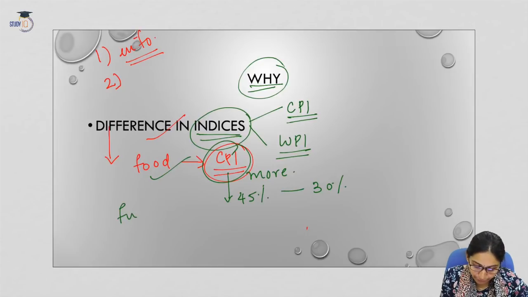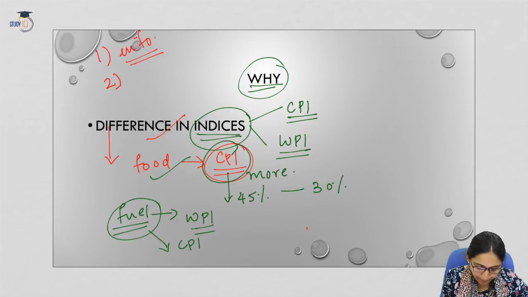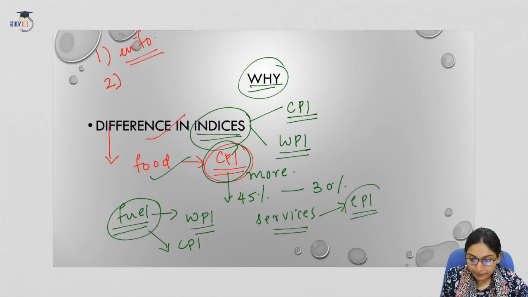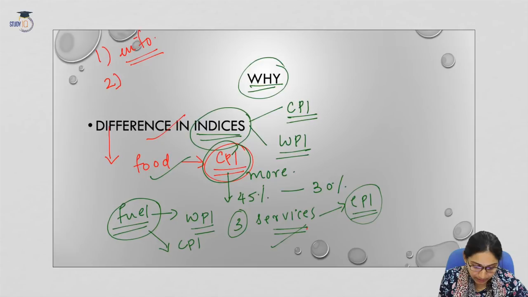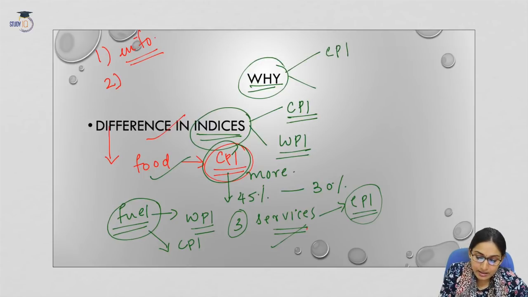Now the second one, fuel and energy. Fuel and energy have much higher weightage in WPI inflation compared to CPI. When we talk about another example, that is services, they are only included in the CPI. That is, in WPI services are not included. So that can be another reason. These are some of the factors that might have influenced the differences in CPI and WPI.